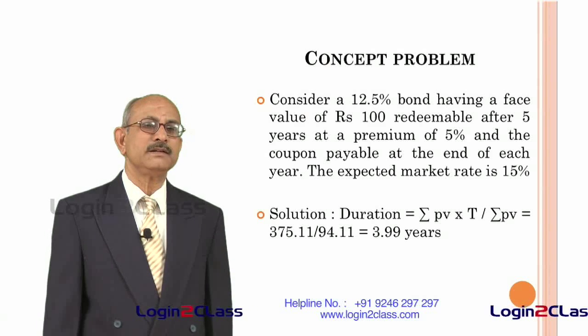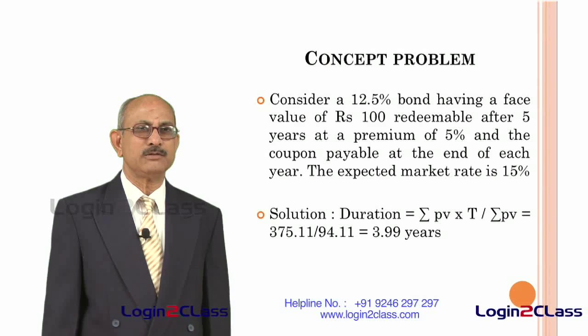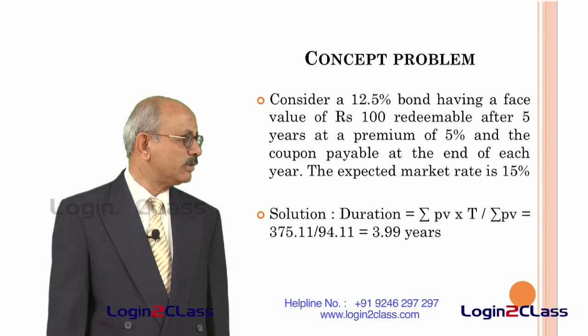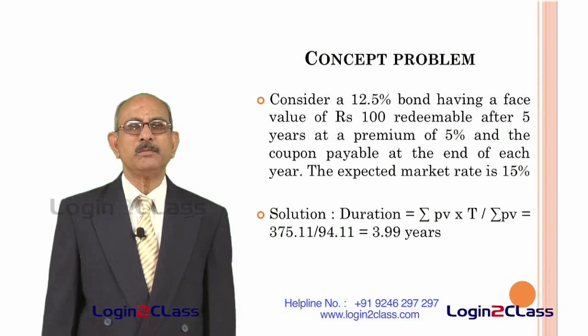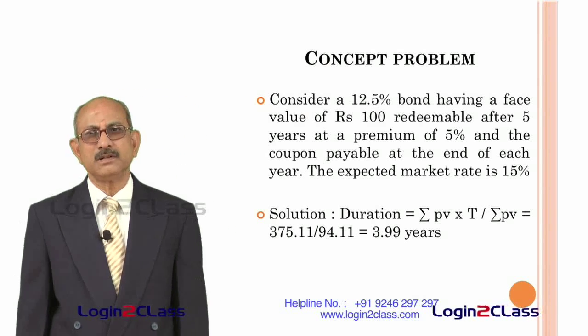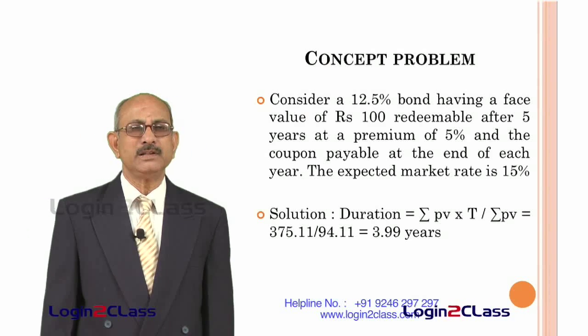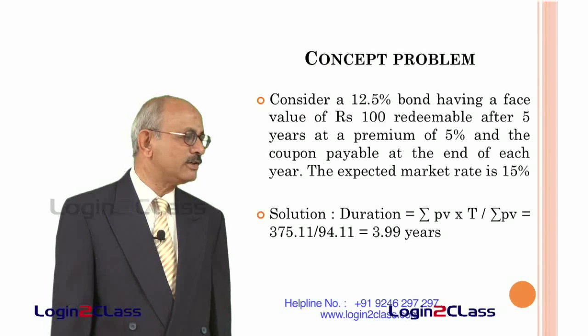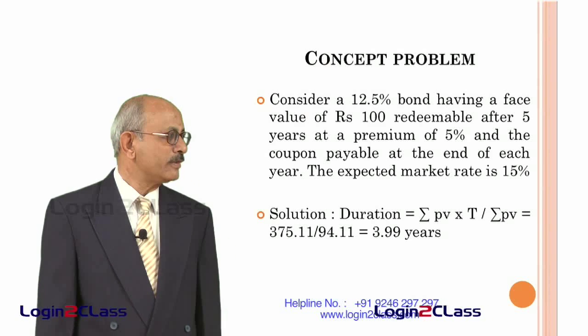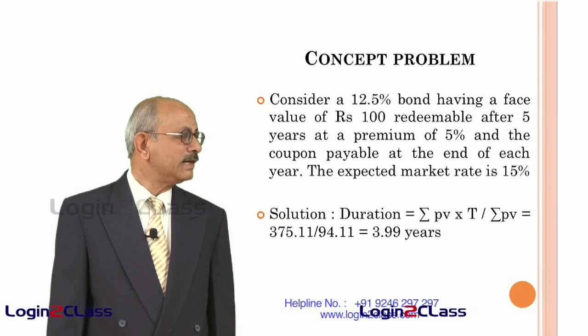So, all these different present values of all the cash flows, that is 5 interest payments plus 1 redemption value, have to be multiplied by the number of years left before the cash flow is received. So, in the case of the first one, you multiply it with 1, in the case of the second you multiply it with 2 and so on up to 5, then add up all of them,